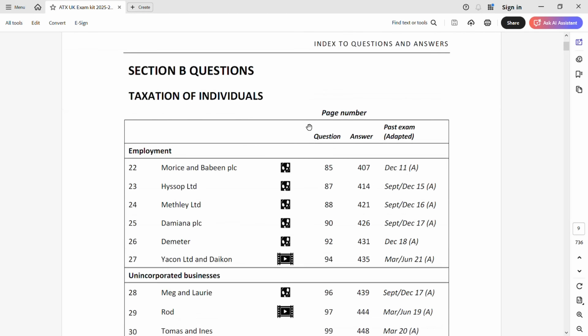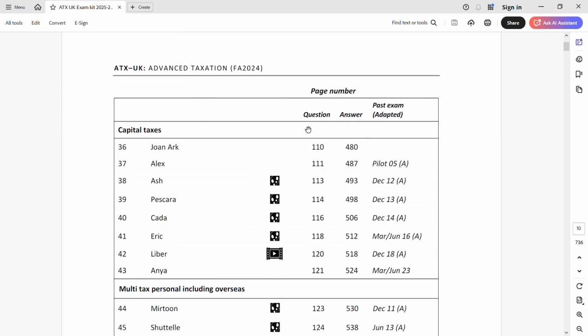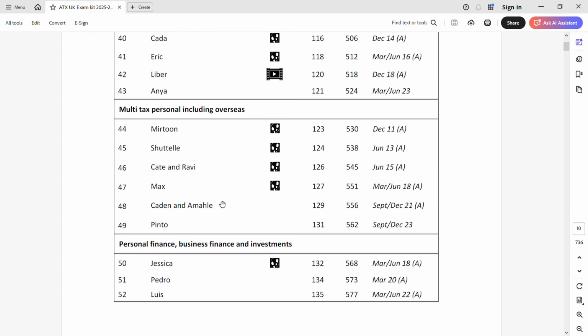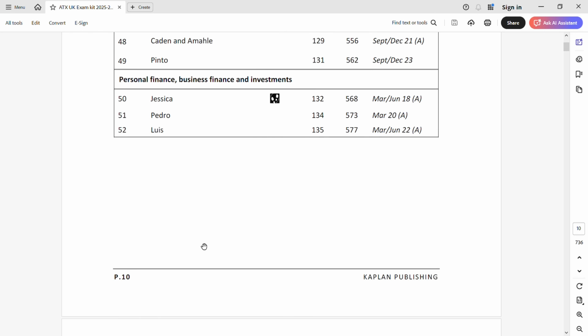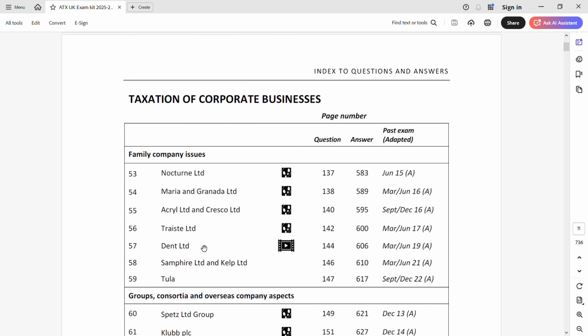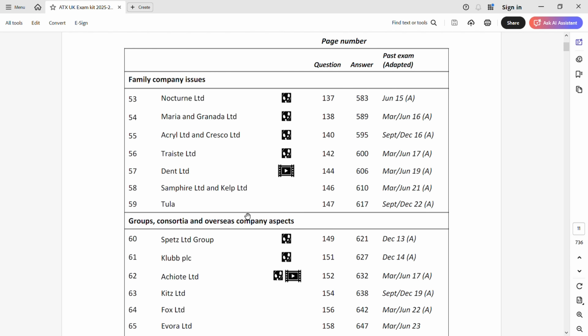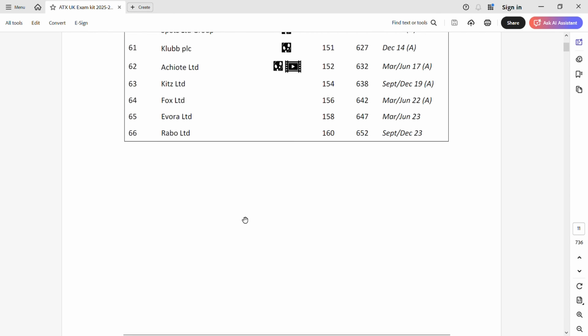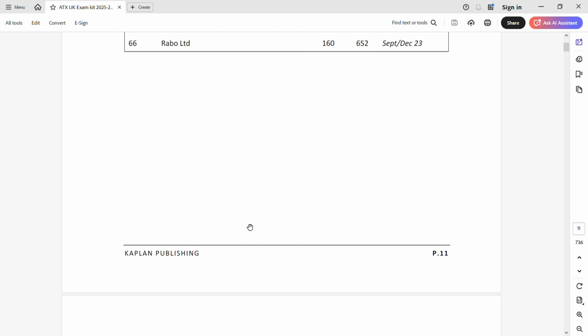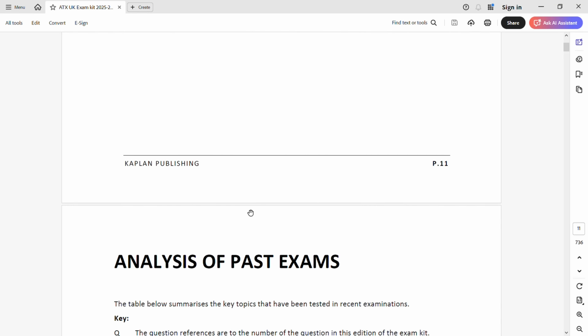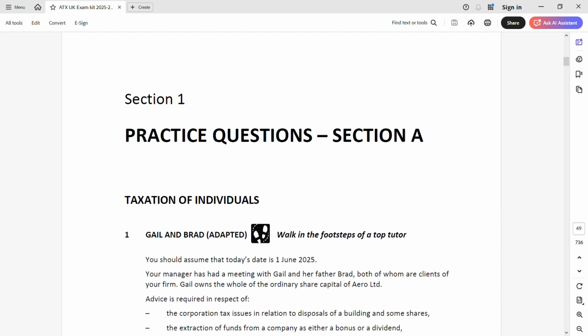Then we have all this, as you can see here. We have capital taxes, multi-tax with overseas, personal finance. They have been grouped. Family company, then we have groups, consortia, overseas, so they are grouped. So when you're doing your revision kit planning, after you have watched my ATX lectures, of course, you can pick any order to do those questions. Now I'm going to take you straight away to question number 1.